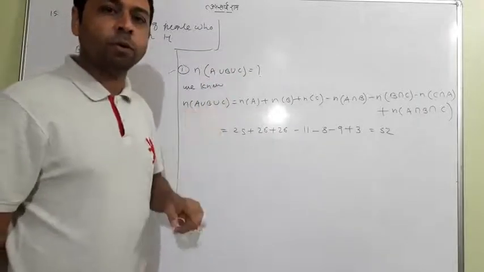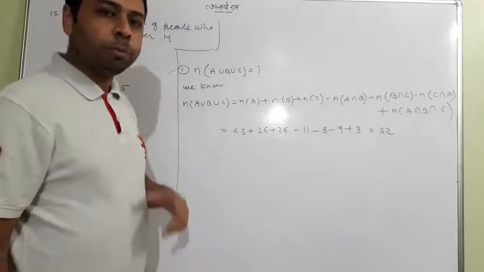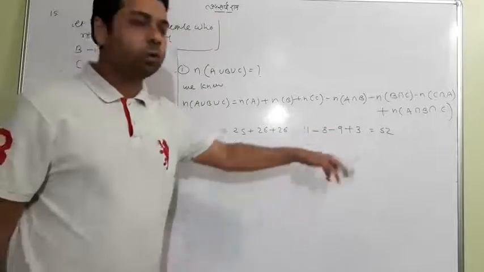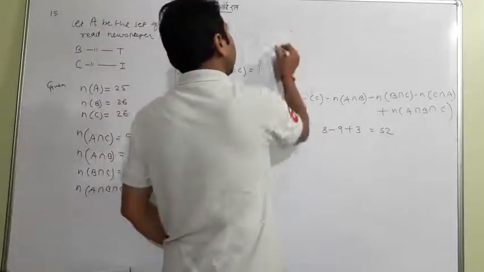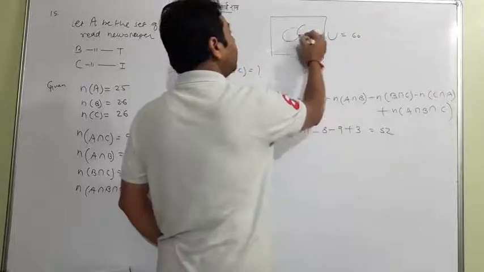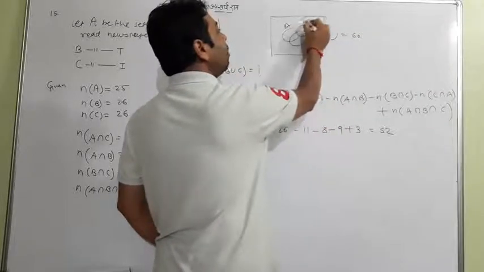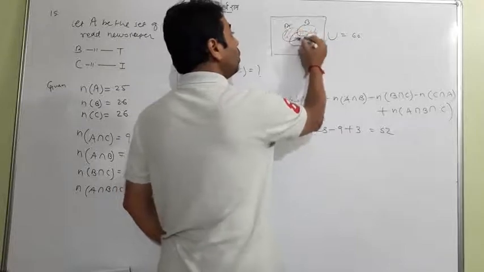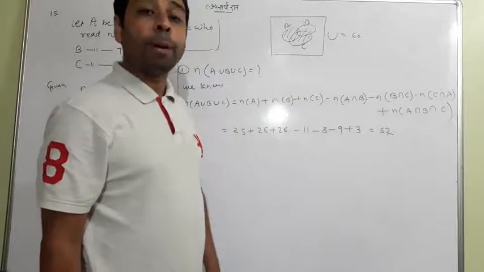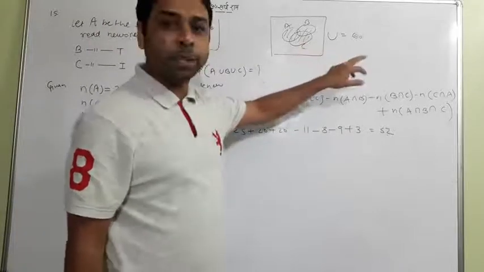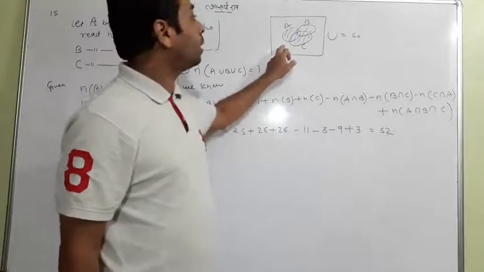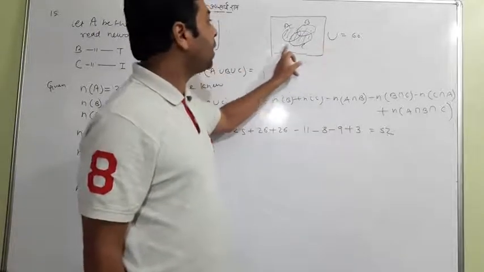Always, at least means union. So keep in mind that the 60 that was initially given is not the answer. That's 52. If you go to the actual picture now, this is U, which is 60, and working on these three, A, B, C, the whole is 52. And the rest, 8, because 52 is here as A union B union C, the other 8 are appearing here.